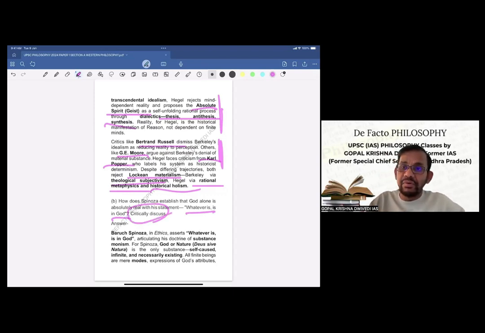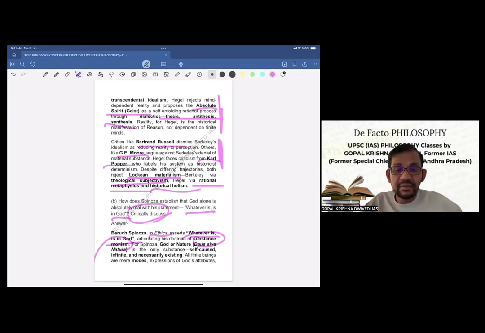So now critical discuss means 40% weightage has to be given for critical evaluation and 60% for exposition. So accordingly, now let us see. Baruch Spinoza in Ethics, Ethics is his book, asserts whatever is in God. So this is a statement by Baruch Spinoza given in his book called Ethics, articulating his doctrine of substance monism.